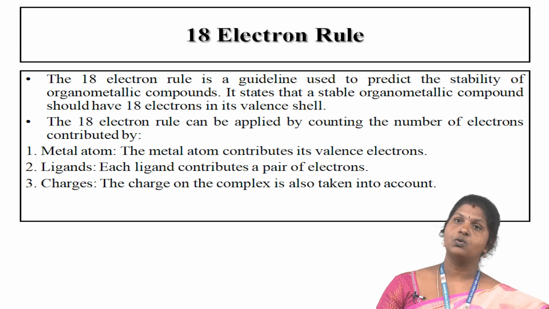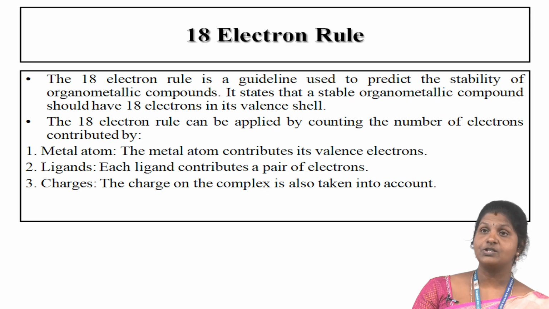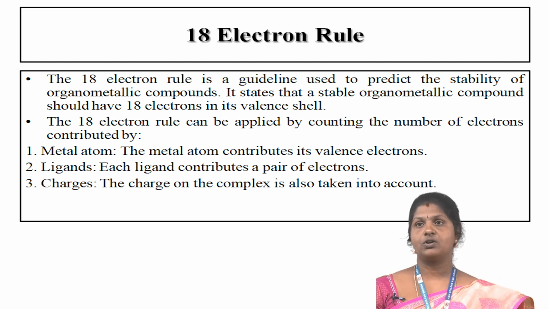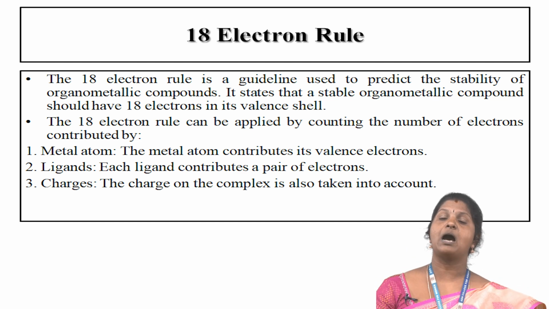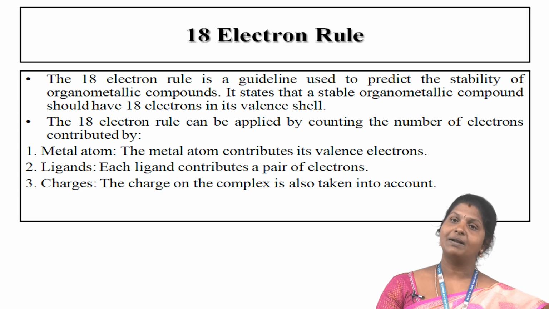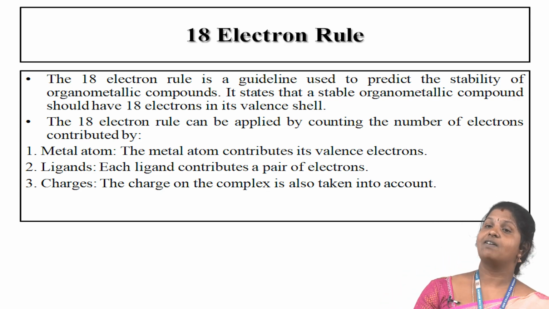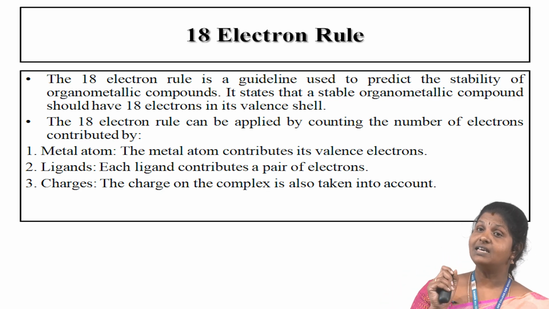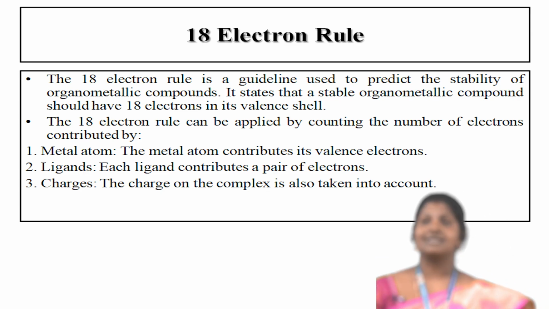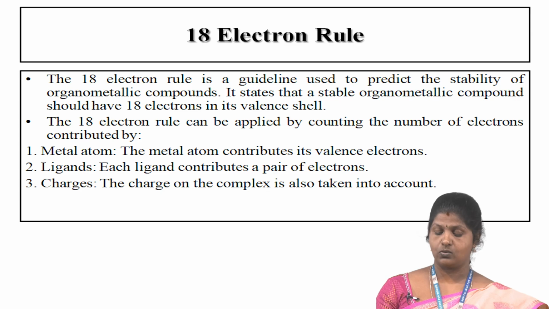Then the 18 electron rule. The 18 electron rule is a guideline used to predict the stability of organometallic compounds. It states that a stable organometallic compound should have 18 electrons in its valence shell. It can be applied by counting the number of electrons contributed by the metal atom, the ligands and the charges. The metal atom contributes its valence electrons, each ligand contributes a pair of electrons, and the charge of the complex is also taken into account.